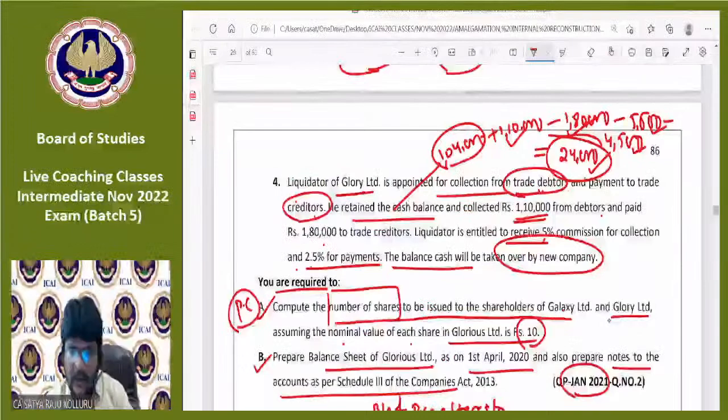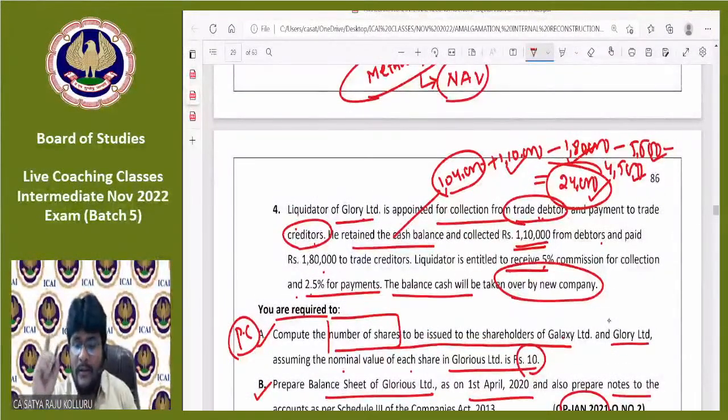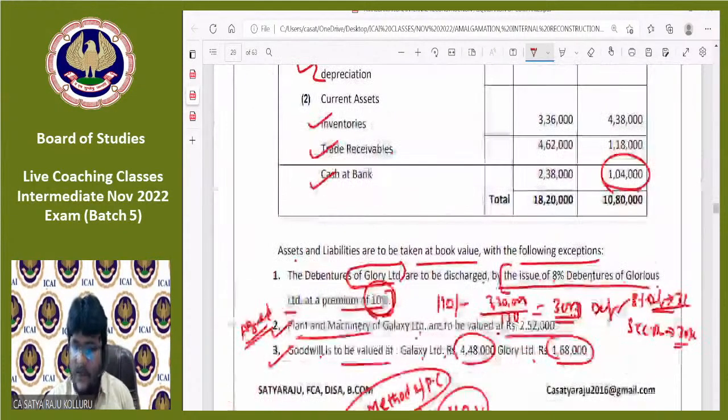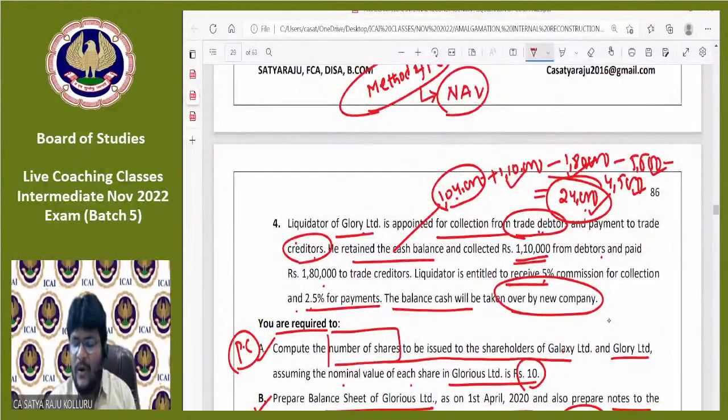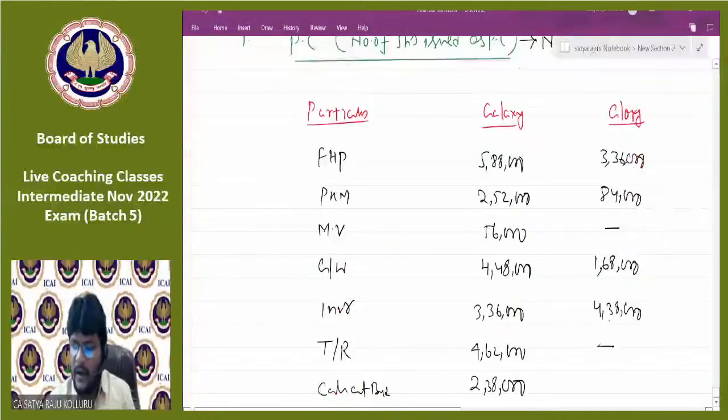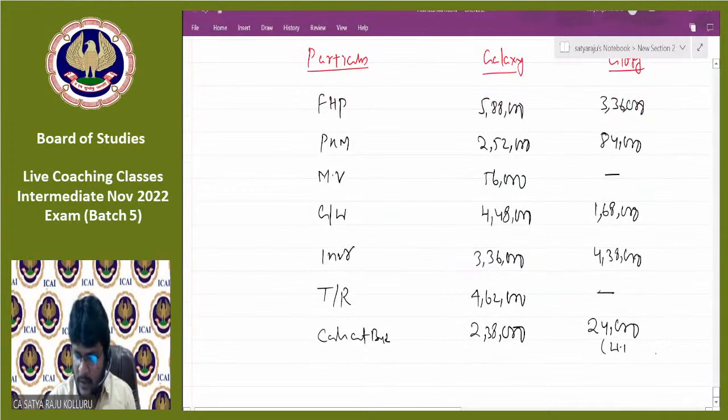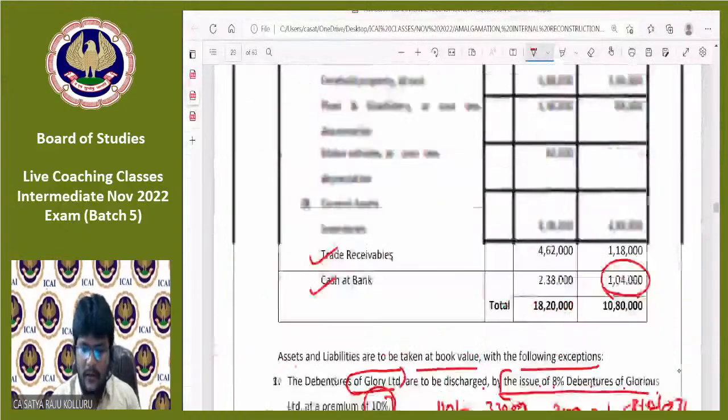Just now we decided, Glorious Limited, that is purchasing company, took over only 24,000 worth of cash. It doesn't take over that 1,04,000 cash. The reason is the liquidator made certain adjustments to the existing cash balance. He collected certain amount from the debtors, he paid certain amount to the trade creditors, he also deducted his commission. After that, the 24,000 cash balance is there, and the balance of cash will only be taken over by the new company. So that's why 24,000 only you can put here. If you want, you can put the working note as well. Clearly, you can provide it under the working note. Okay, these all are different assets taken over.